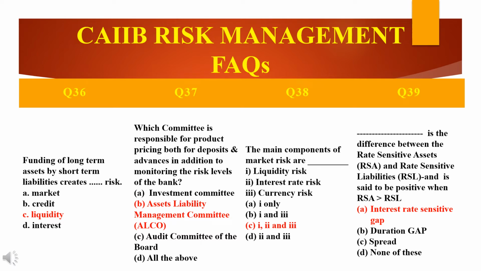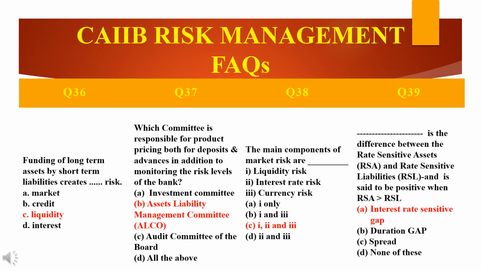Moving on to the next question: which committee is responsible for the product pricing both for deposits as well as the advances, in addition to monitoring the risk levels of the bank? It is only one committee, that is the Assets Liability Management Committee, which we call ALCO. So the committee's name is ALCO, Assets Liability Management Committee.